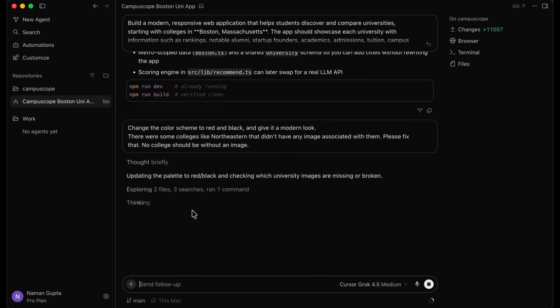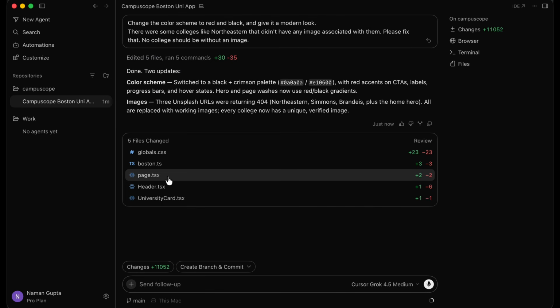So you can see that the thought process of Grok 4.5 here is very deep and very thorough. So let's just wait for it to iterate. It shouldn't take too long. This is just a minor iteration, so it should be done in under a couple of minutes, 1 or 2 minutes maximum. All right, and now it's saying done.